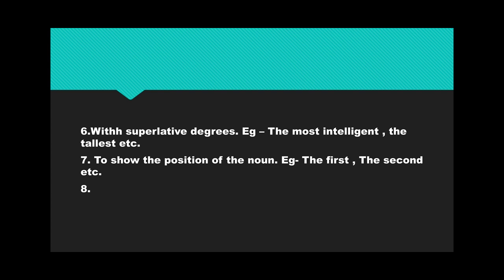Say for example, the most intelligent, the tallest, etc. So students, whenever you get a superlative degree in a sentence, like the tallest, the most intelligent, the biggest, before all the superlative degrees we have to put the. Next, to show the position of the noun, say for example, the first, the second, etc.